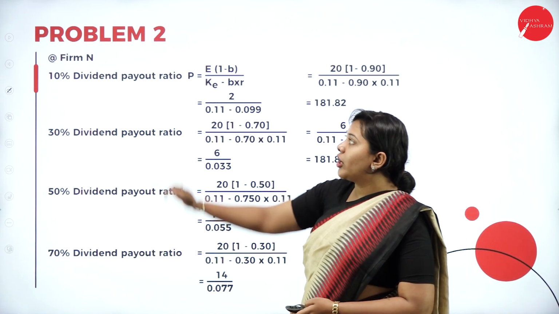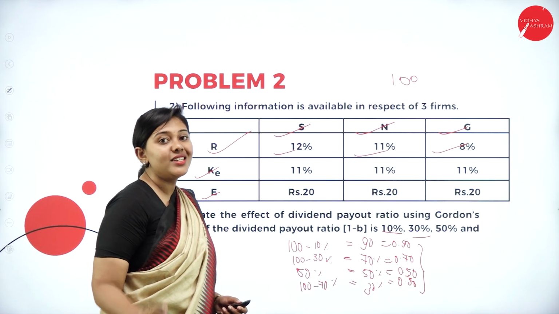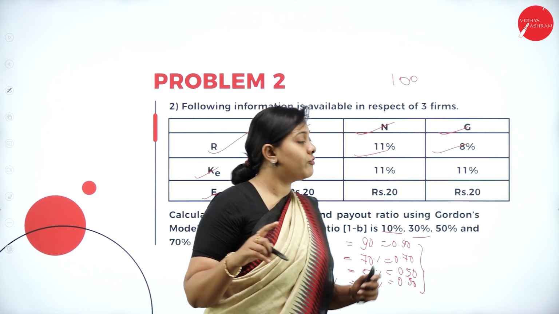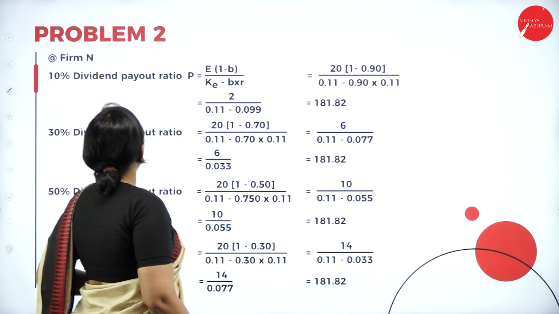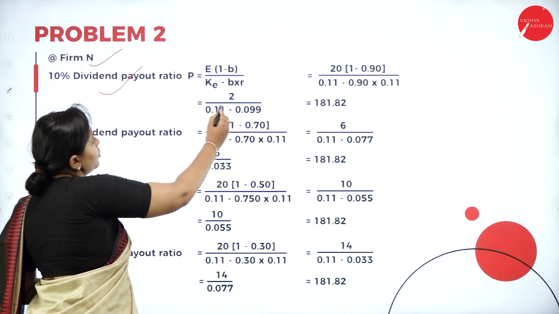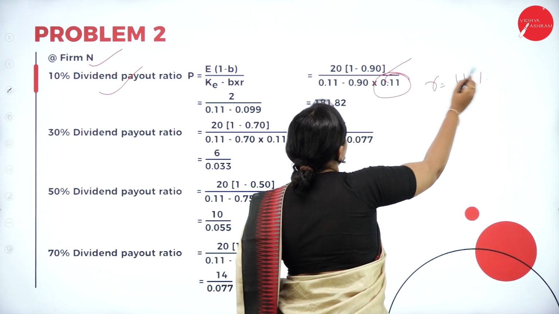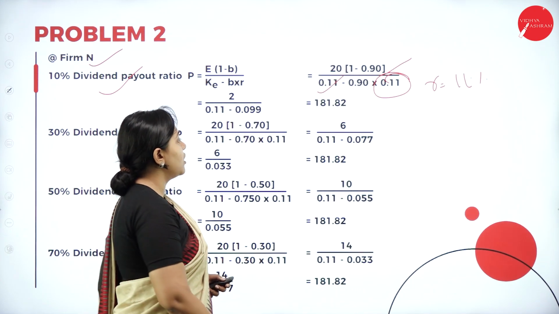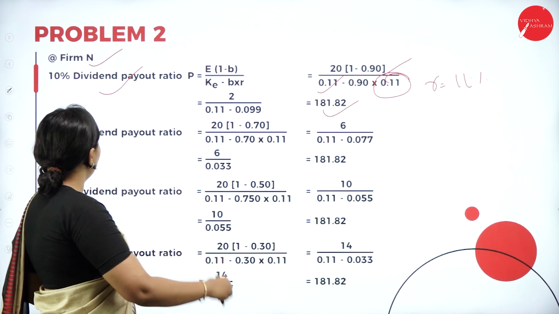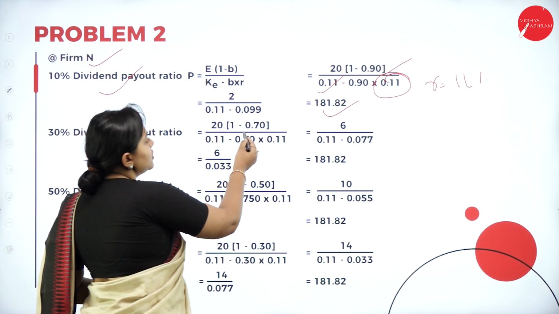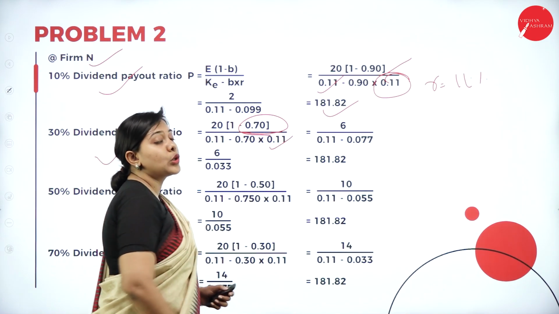Now we need to calculate for firm N, and for firm N the rate of return is 11%. So what do we have to take for firm N? 11% is the rate of return we need to take. So firm N, 10% dividend payout ratio, 90% will be the retention ratio, and the R is 11% with the same equity capitalization rate. The answer you get is how much? 181.82.